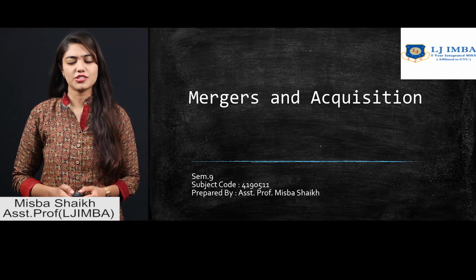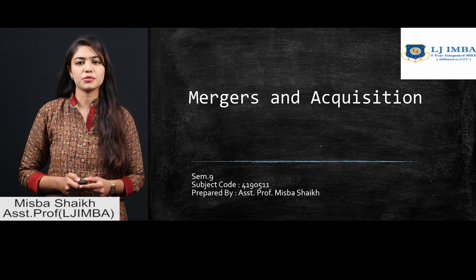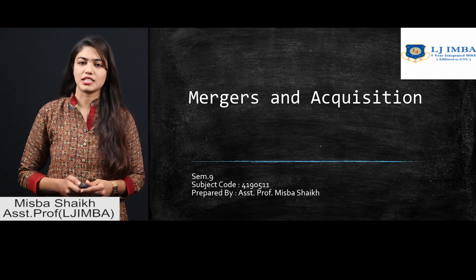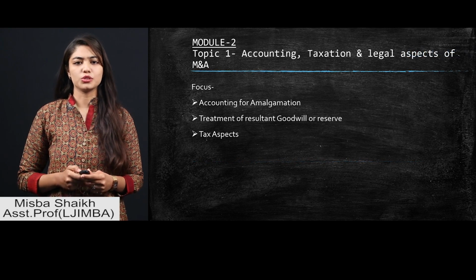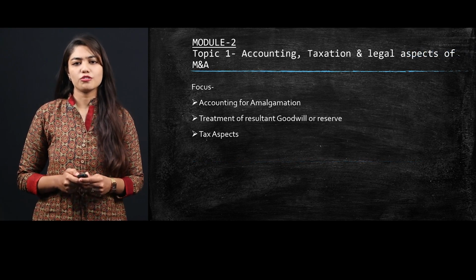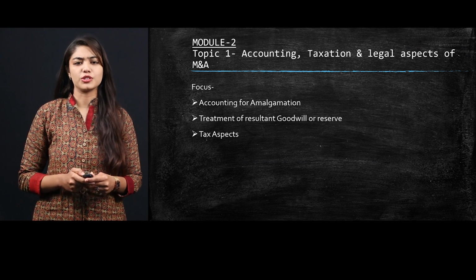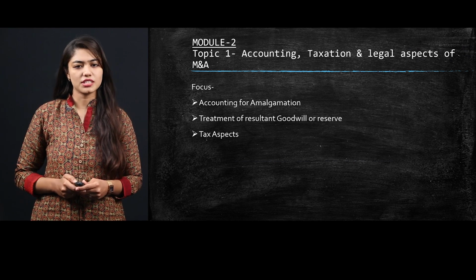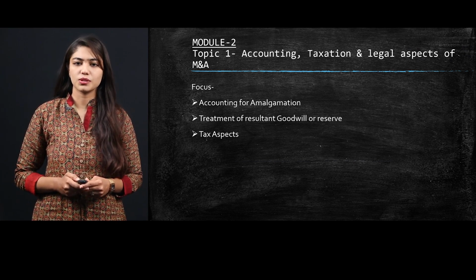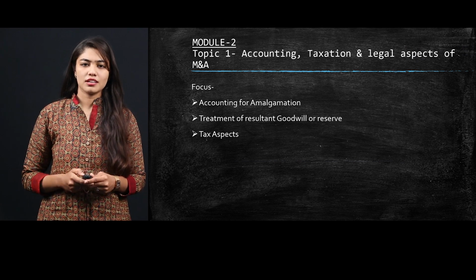Today, in this session, we are going to discuss and start Module 2 of your subject Mergers and Acquisitions from Finance Specialization. Now, let us see Module 2. Your topic 1 of Module 2 consists of accounting, taxation and legal aspects of mergers and acquisition. It focuses on accounting for amalgamation, treatment of resultant goodwill or reserve, and tax aspects.